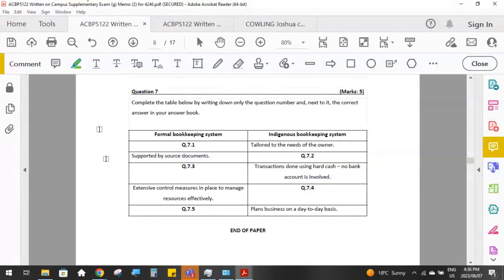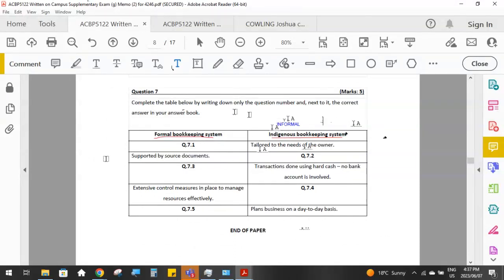And then the last mark, also just a quick theory question for 5 marks. Complete the table below by writing down only the question number and next to it the correct answer in your answer book. So here on the left-hand side, we've got the formal bookkeeping system and descriptions that fit with that. And on the right-hand side, we've got the indigenous bookkeeping system, and you could also call it the informal businesses.